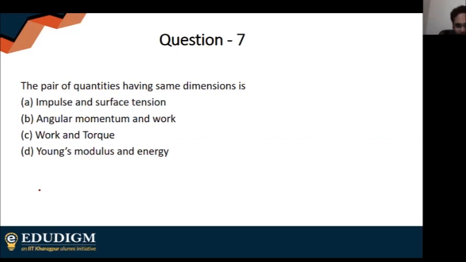Actually, the shortcut method is that I don't have to do the dimensional analysis. If you want to, you can, no problem, but to save time I am saying dimensional analysis is not needed here. People are saying C. Yes, the answer is indeed C. What I did was I just thought about the units of these, and that's enough to get the answer. Just think about the unit.